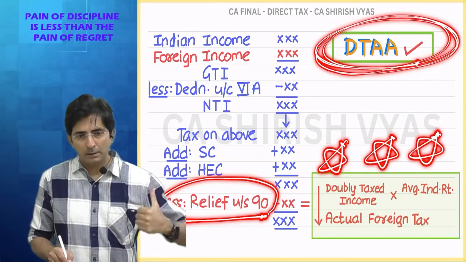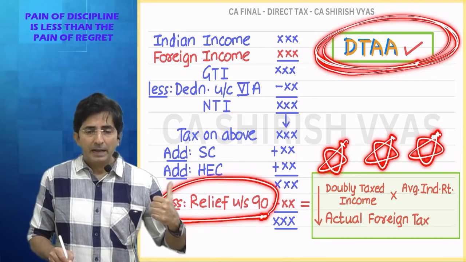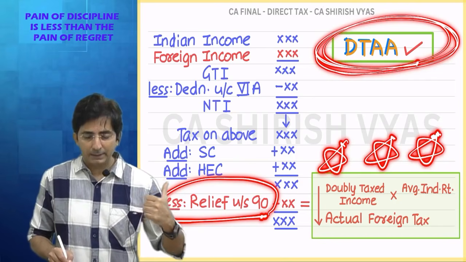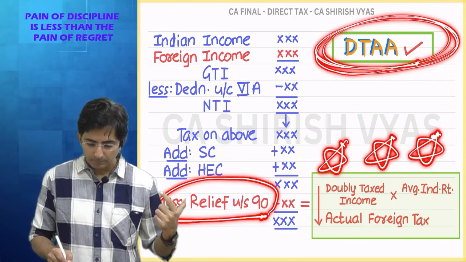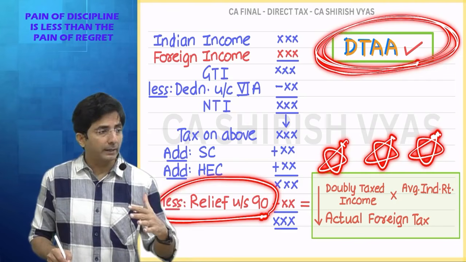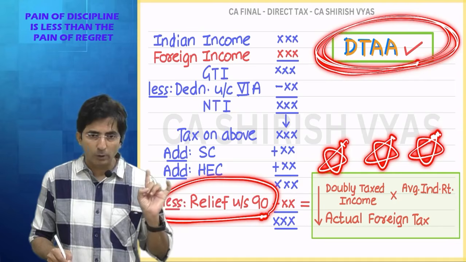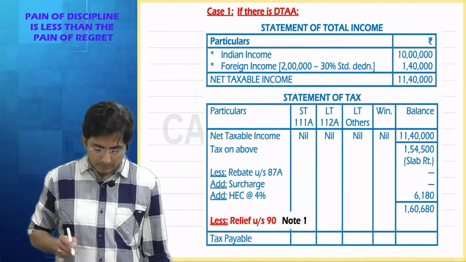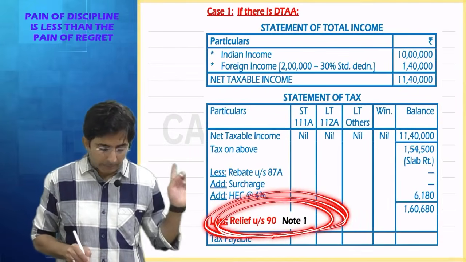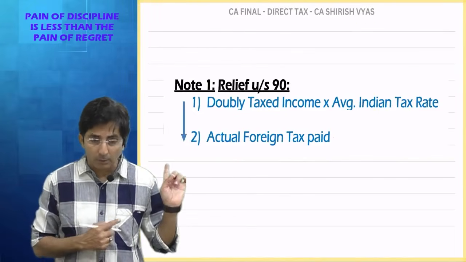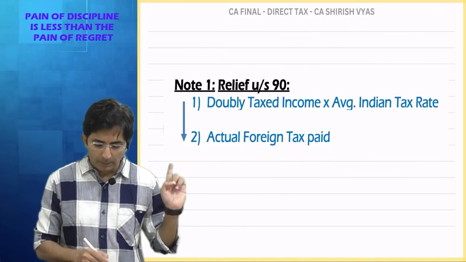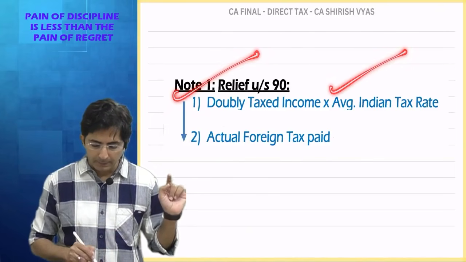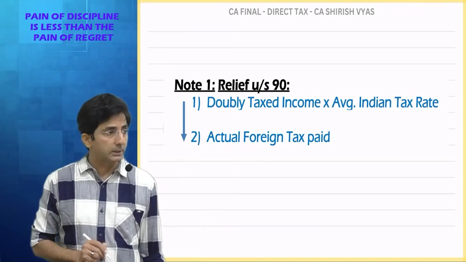Doubly taxed income multiplied by average Indian tax rate, compare with actual foreign tax paid, whichever is less. This is the formula. Do you agree? See, this formula I have written here. This is note number 1. What is the formula? Doubly taxed income into average Indian rate compared with actual foreign tax, whichever is less.